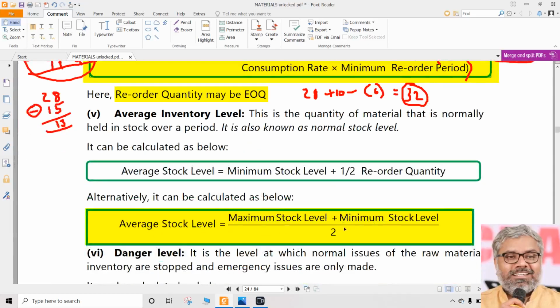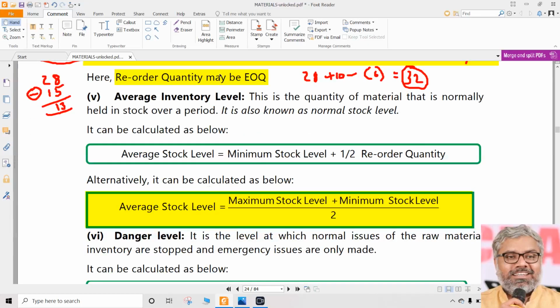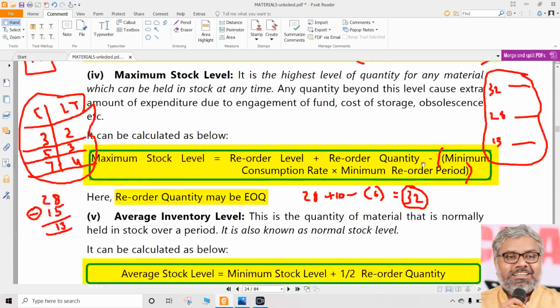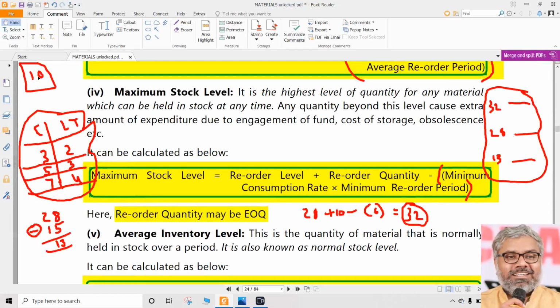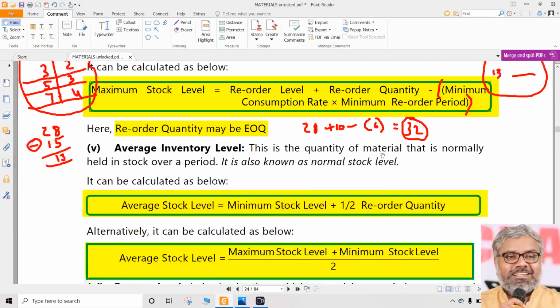Minimum level plus maximum level divided by 2 is a simple average. But that is not the only formula for average stock level. We can use this formula also. That is minimum level plus half of the reorder quantity. That also we can use here. So here minimum level is 13. Reorder quantity is 10. Half of reorder quantity is 5. 13 plus 5. 13 plus half of 10. That is 13 plus 5. That is 18 is going to be average stock level.